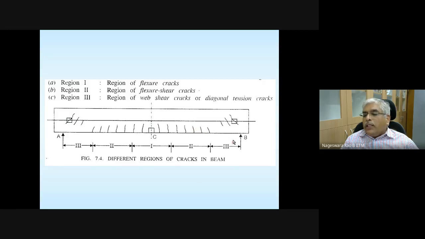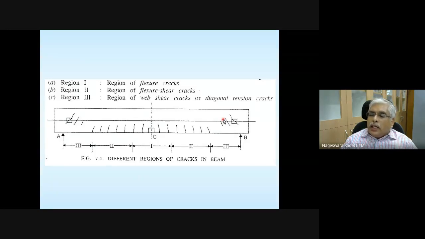In region 2, the cracks are a combination of flexure and shear, flexure shear cracks. Region 3 is going to be shear dominant. If it is shear dominant, the crack orientation, as I just explained, is going to be almost 45 degrees.